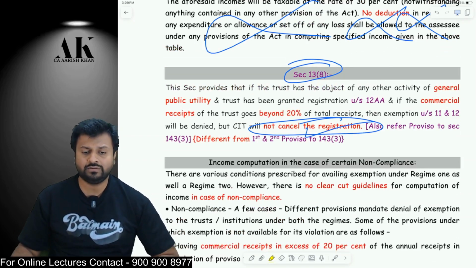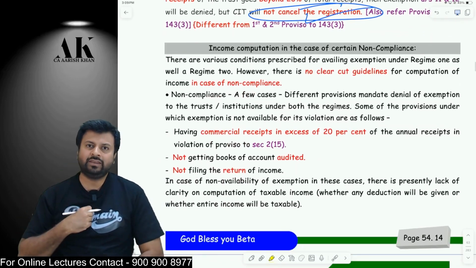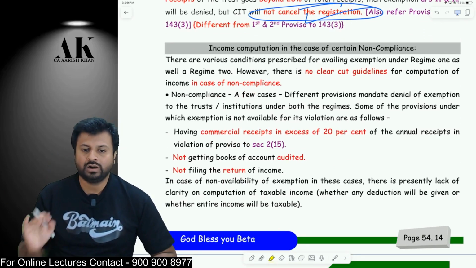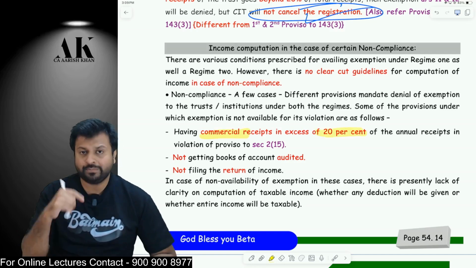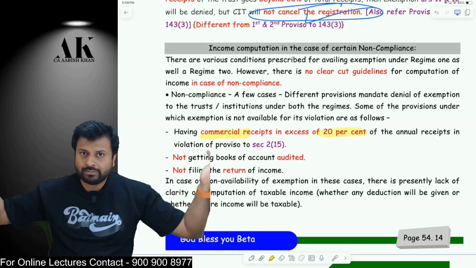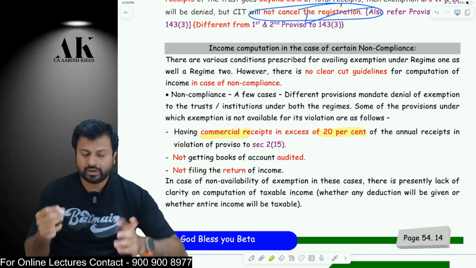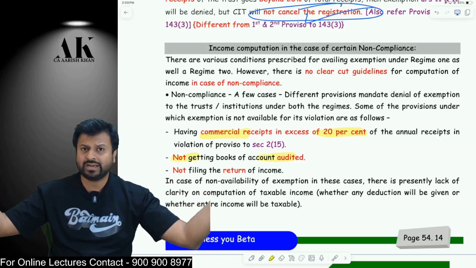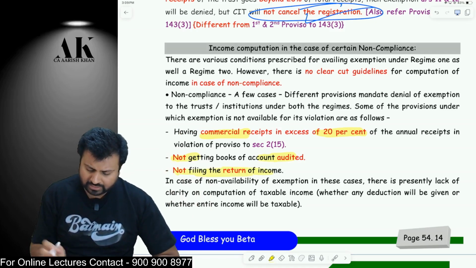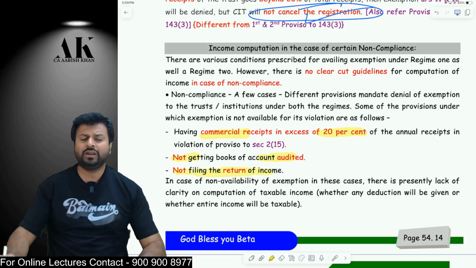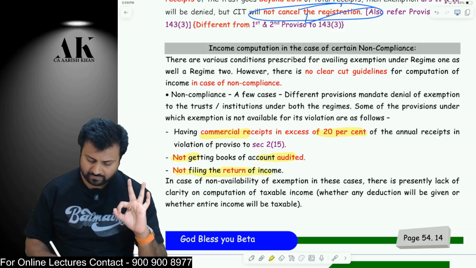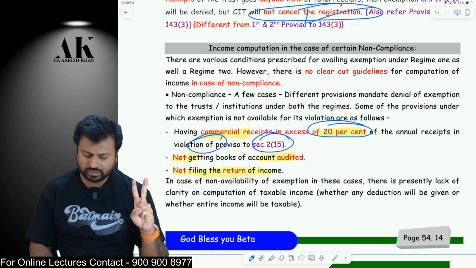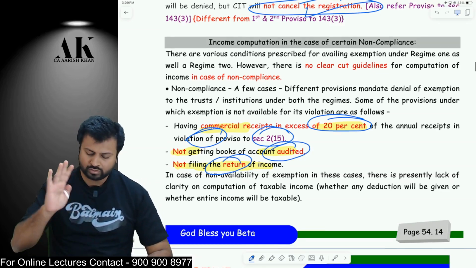The next point is also very important. There are some mistakes if I do in life. Then how to compute the income of a trust? Suppose there are three mistakes which are mentioned by the law. If my commercial receipts exceed 20%, then how will I compute my income? Because now I am not eligible for exemption under section 11. Or if I don't get my books of accounts audited, then how will I claim exemption? Or if I don't file the income tax return, then how will I compute my income? So if you make three mistakes, that is, if your commercial receipts exceed 20%, or if you are not getting your books of accounts audited, or if you are not filing the return on time, then how will you compute the income?